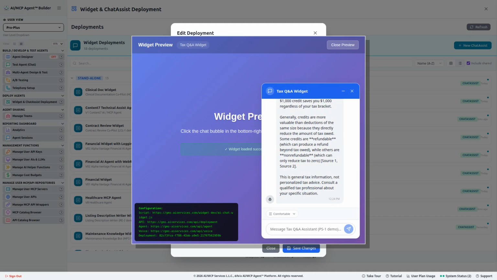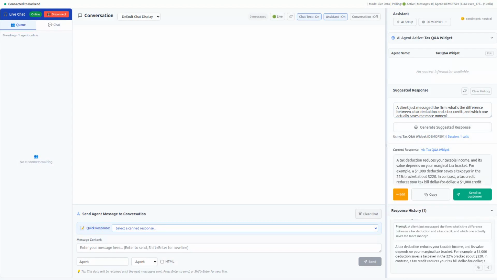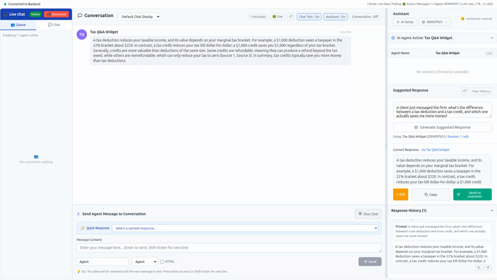A tax firm is also a staffed practice, so the second way is Chat Assist, our live agent co-pilot. A firm staffer handling live client messages hands the question to the assistant, the very same agent, and it drafts a cited answer with the source and the disclaimer. The staffer reviews it, adds a personal note, and sends it. The AI does the first draft. The person keeps the judgment and the relationship.